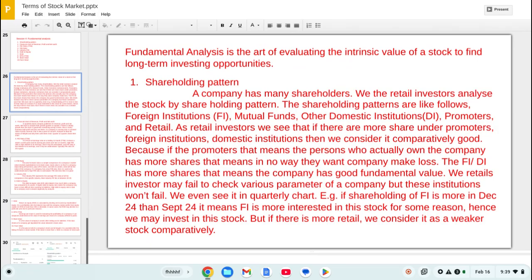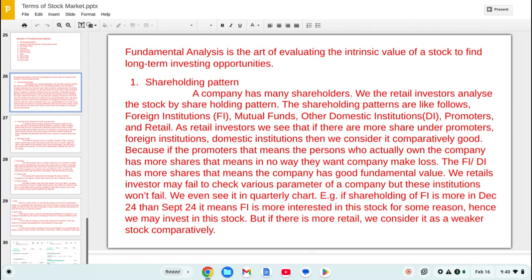Okay, they are the qualitative players. They are the players, and they have very good knowledge, much more than the retail investor, in a stock. Okay, so if they are investing, that means this stock has a good fundamental value. That's why this type of institutions are investing in that stock.